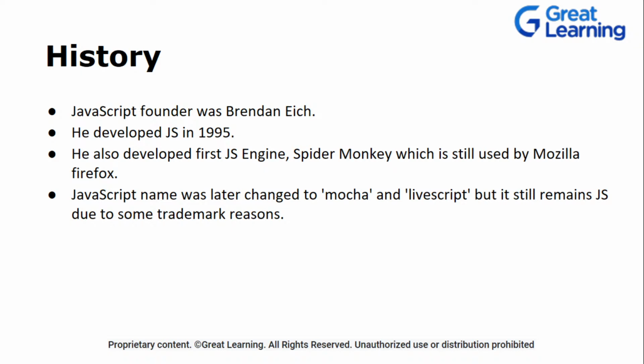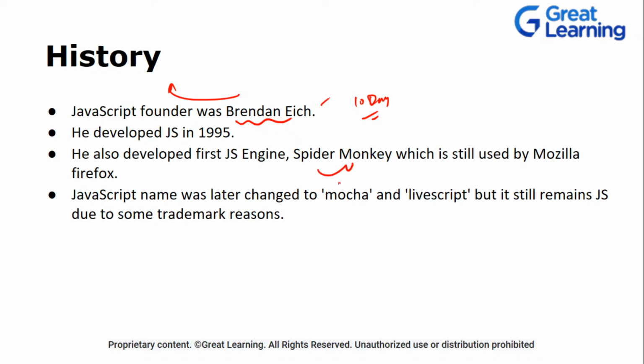Okay, now what about the history? There was this person, Brendan Eich, who was working at Netscape, and he is the founder of JavaScript. At Netscape, he developed this language in 10 days. Now, if any language is developed in 10 days, obviously there will be some errors, drawbacks, or limitations to this language, and then we came up with revisions. He developed it in 10 days in 1995, and it was first developed for Mozilla Firefox, which used Spider Monkey at that time.